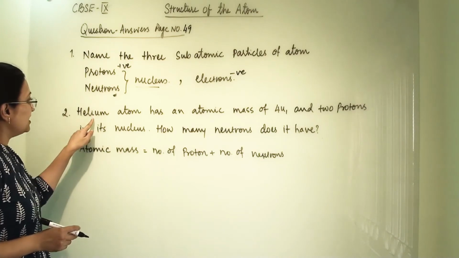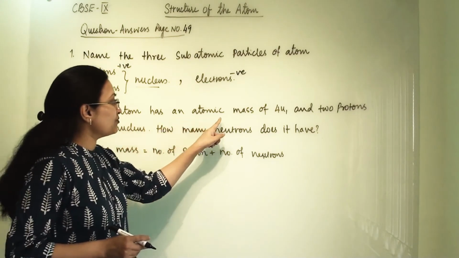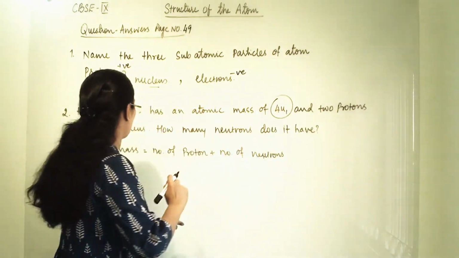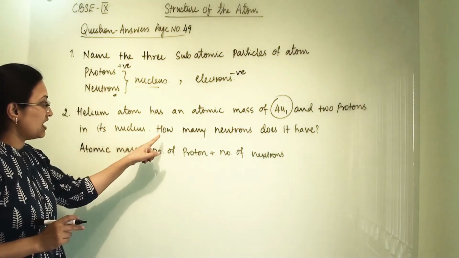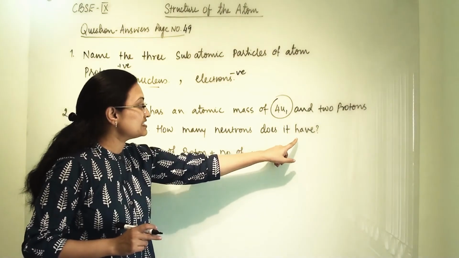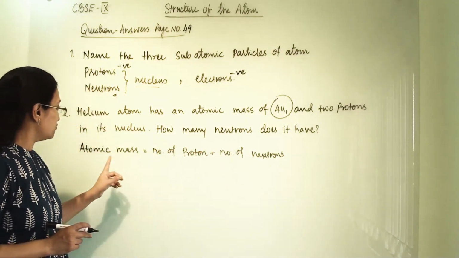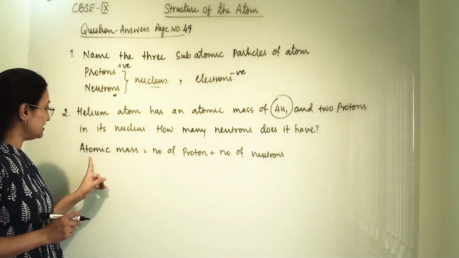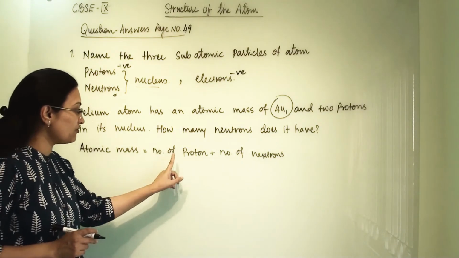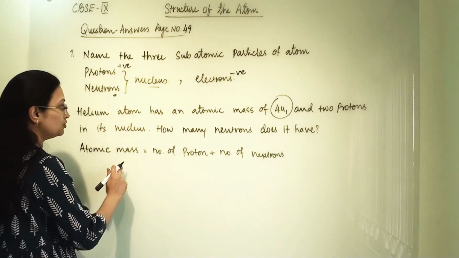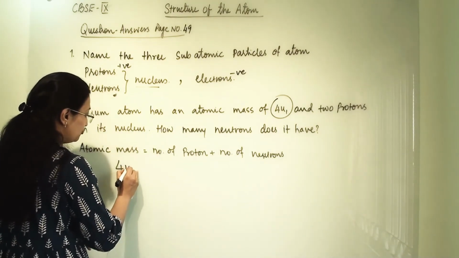Now second, a helium atom has an atomic mass of 4 units and 2 protons in its nucleus. How many neutrons does it have? So we have to find the number of neutrons. We can find it from this formula: atomic mass equals number of protons plus number of neutrons. This is very easy. We know the atomic mass is 4 units.